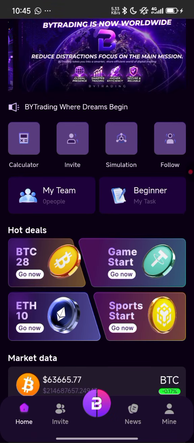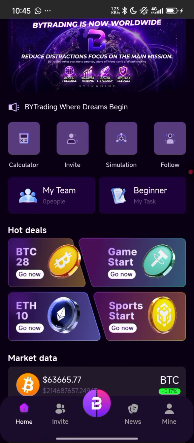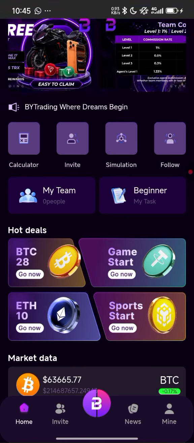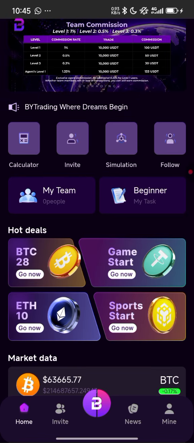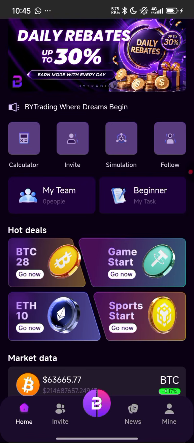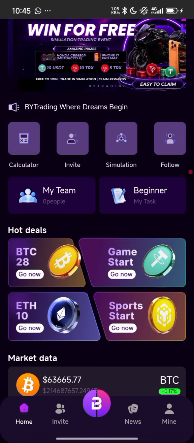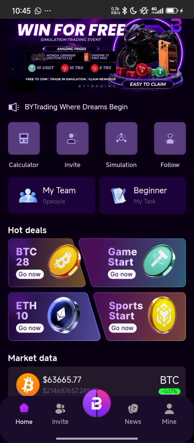So guys, I'll quickly go over the registration process and show you guys how you can register your account with them, how you can deposit, and how you can withdraw your crypto cash into your Bybit or into any cryptocurrency wallet that you are using to receive USDT. So guys, I'll quickly go over to the registration process right now.